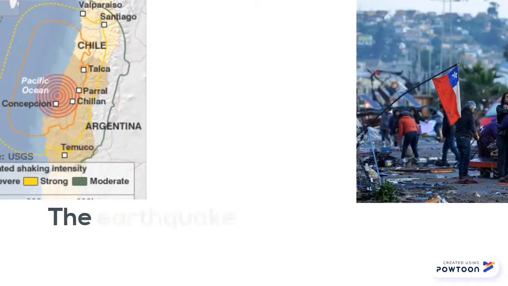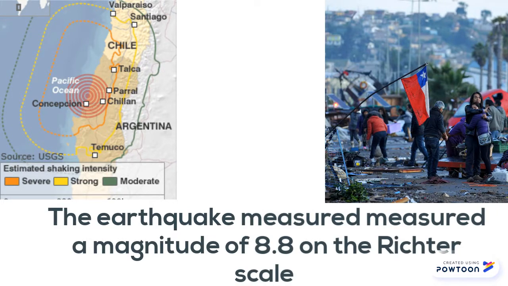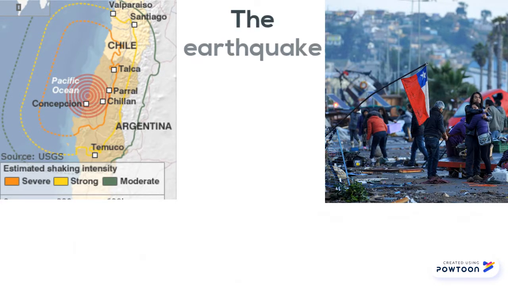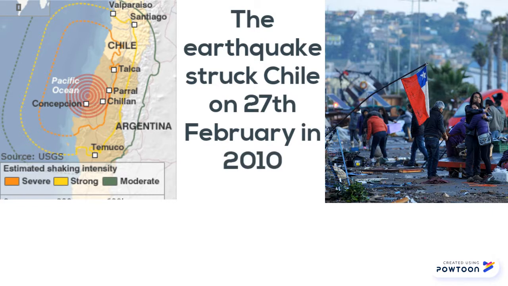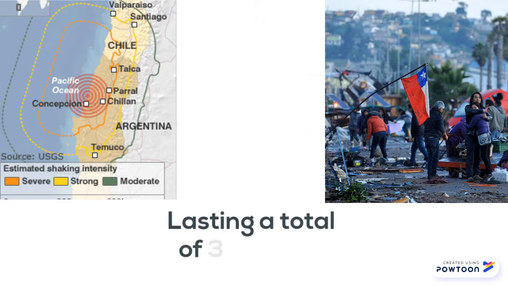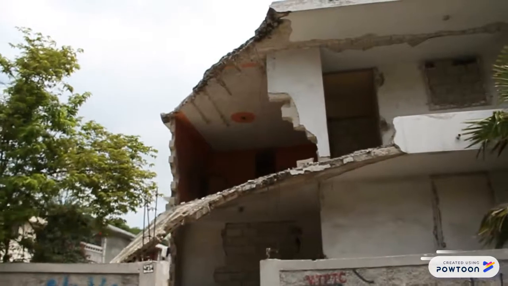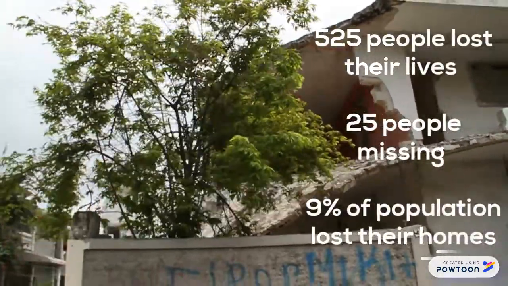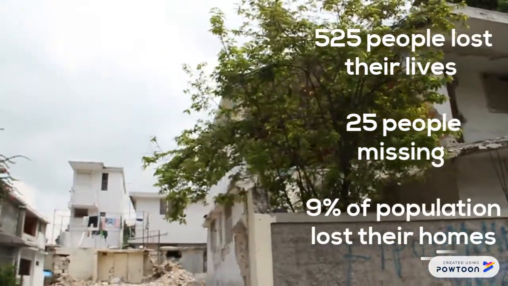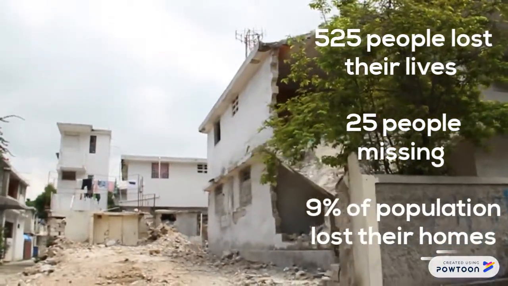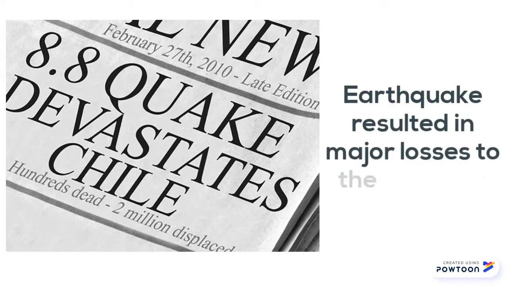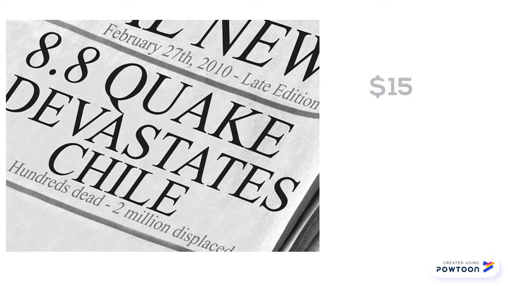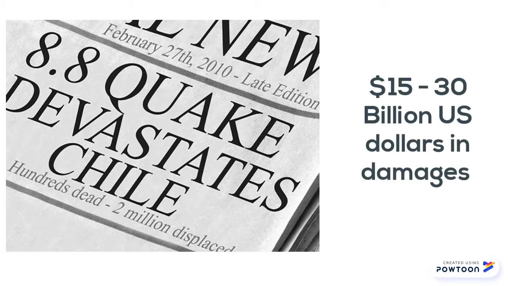In 2010, an earthquake with a magnitude of 8.8 on the Richter scale struck Chile on Saturday, 27th of February at 0334 local time, lasting a total of 3 minutes. According to official sources, 525 people lost their lives, 25 people went missing, and about 9% of the population in the affected regions lost their homes, all in the space of 3 minutes. The earthquake's losses to the economy are estimated to be between 15 and 30 billion US dollars.